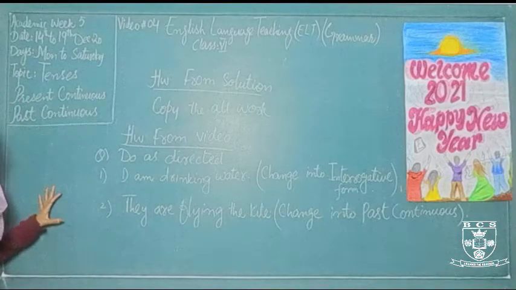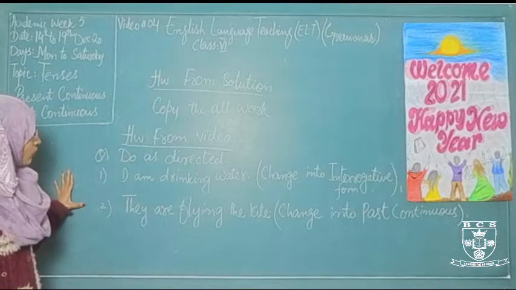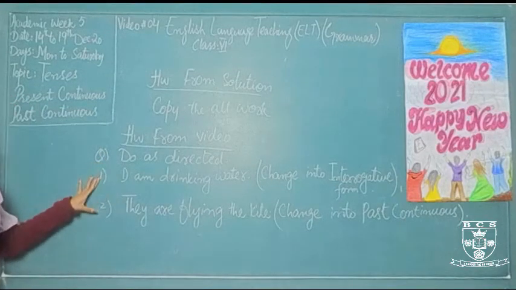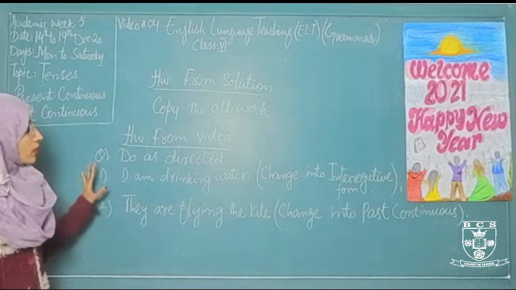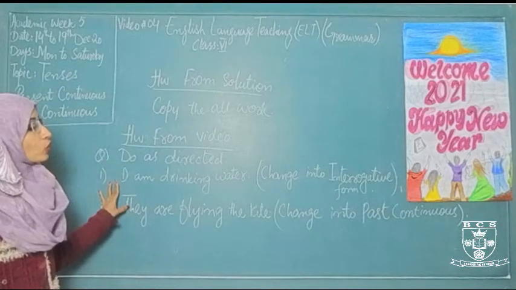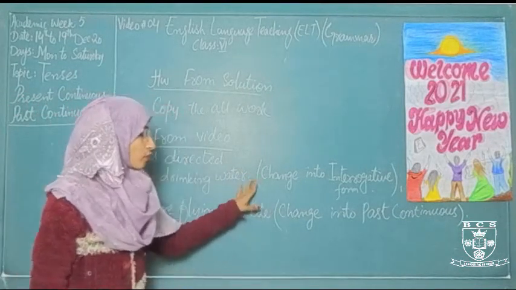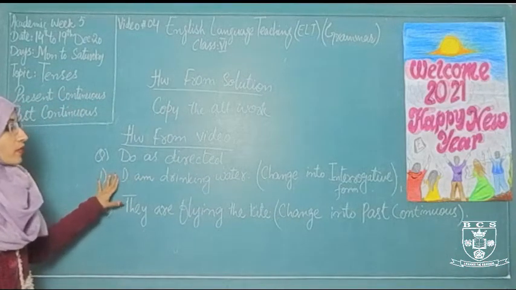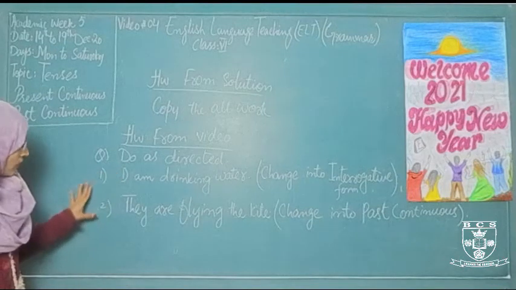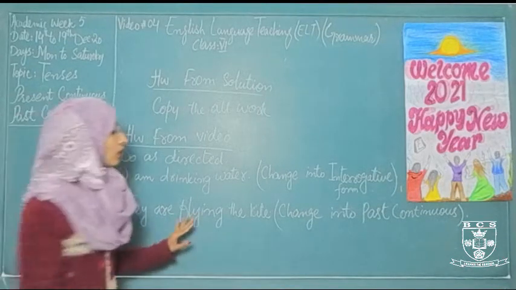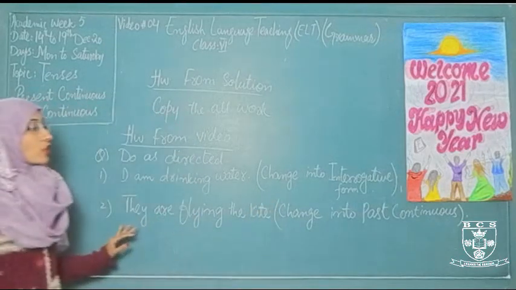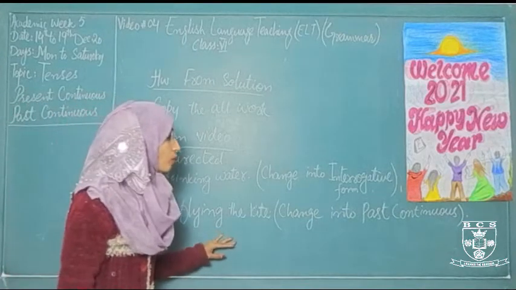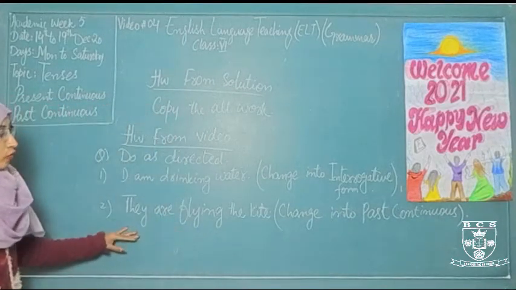Now after this what will you do from the video? You have to do the directed task. First is: I am drinking water. This is the present continuous tense. You have to change it into the interrogative form, in the present sense. Don't change the sense. The second one is: they are flying the kite. This is the present continuous. You have to change it into the past continuous tense but in the affirmative form.